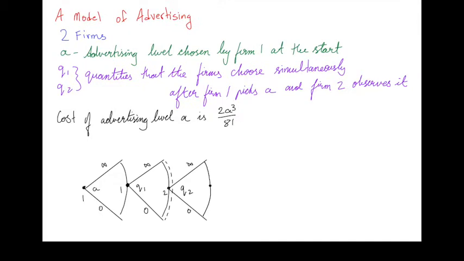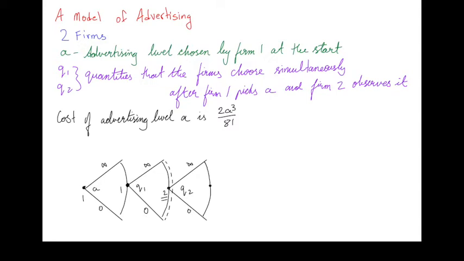So the game tree looks something like this. At the initial node, player 1 chooses a quantity A between 0 and infinity. After player 1 chooses A, player 1 moves again at this information set. Player 1 chooses a quantity Q1, again between 0 and infinity, some non-negative number Q1.